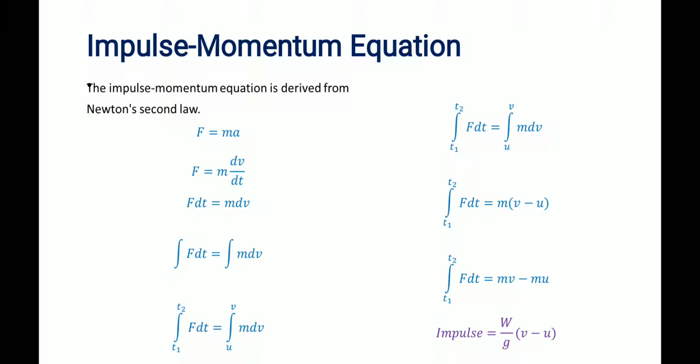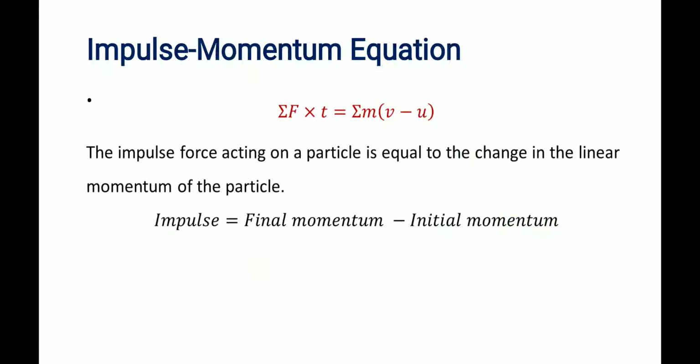Upon integrating, we will get m into v minus m into u. The integral value of F dt, force into time, is the impulse. So impulse is equal to mass, which is weight by g, W by g into v minus u. This equation is the impulse momentum equation: force into t is equal to m into v minus u.